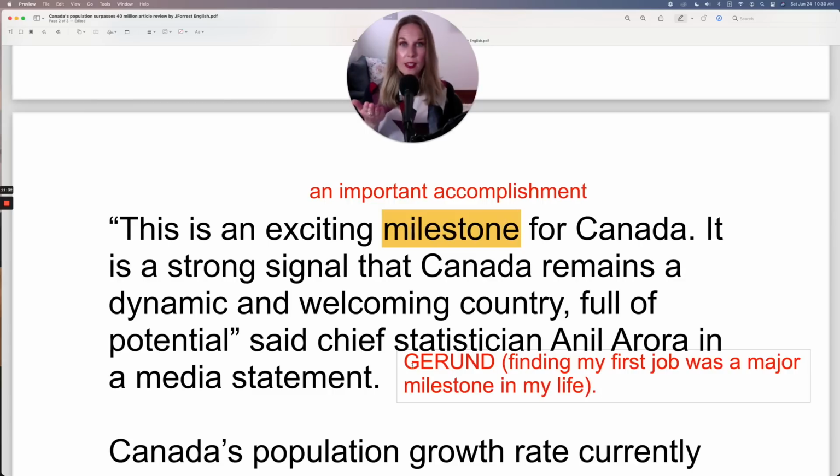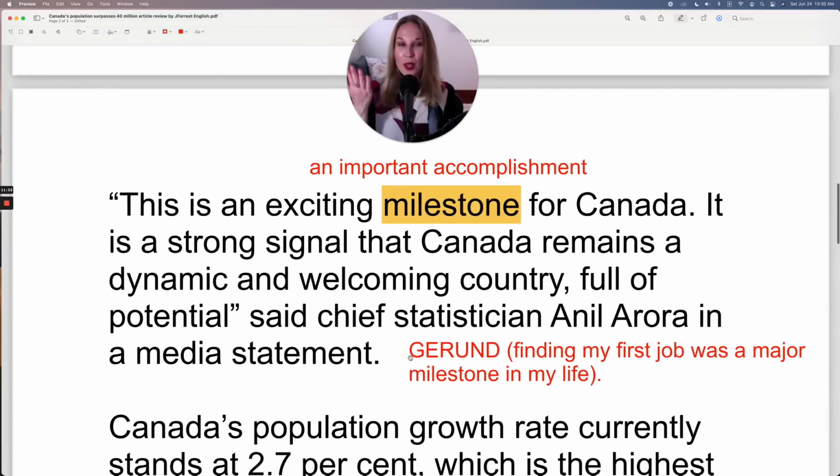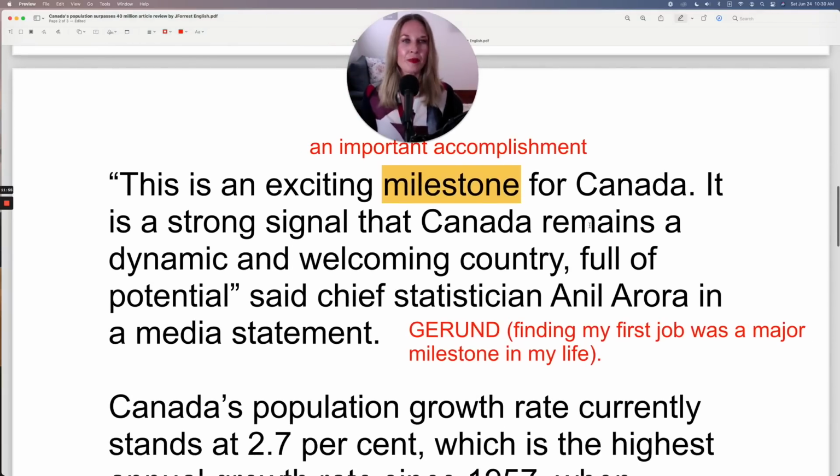This is a great sentence for you to practice, so why don't you do that right now? What was a major milestone in your life? Share that in the comments and put your verb in the -ing, the gerund form. So put that in the comments to practice that. And I'm excited to find out what your major milestone was.